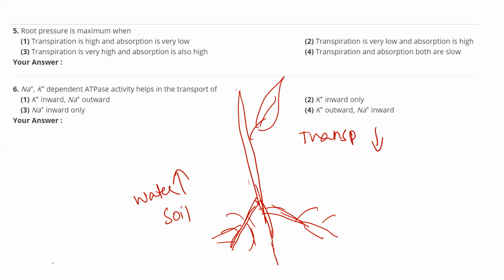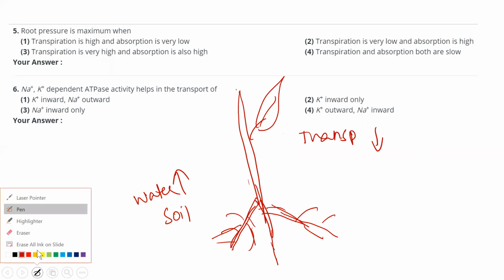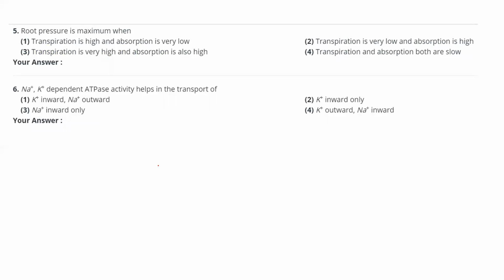Why is root pressure arising? The root pressure is arising because the water is accumulated in the root cell. If water is accumulated in the root cell, it will cause the root pressure. At what conditions will this happen?